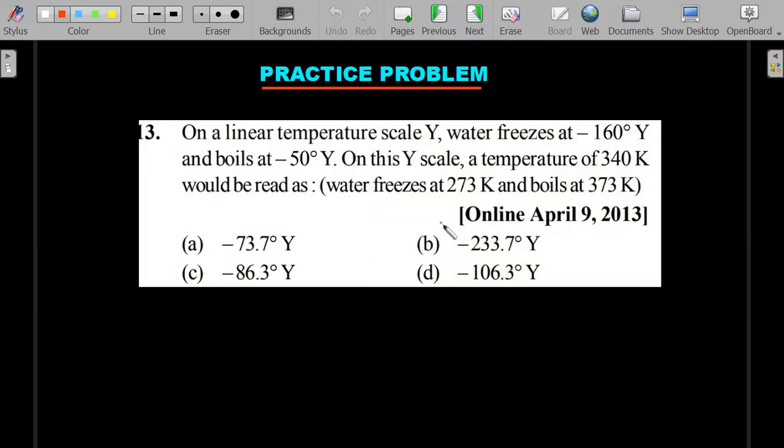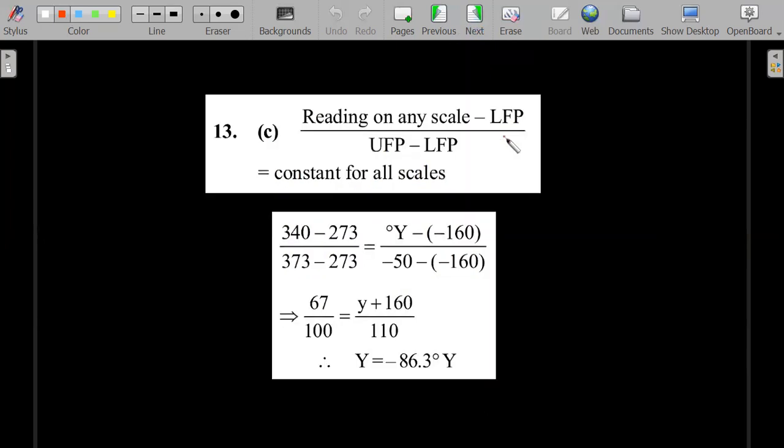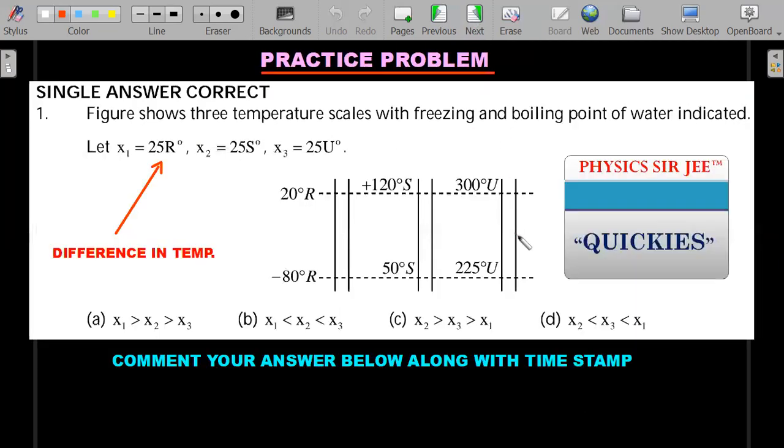Practice problem on another question from another exam, where a new scale is used. He'll always give the low point and high point, and he'll ask you to solve for one of the variables in that slope form. Okay, so try it out. You should be able to match the answer. Calculations are a bit messy here, but you should be able to manage. This is the solution. Let's move forward.